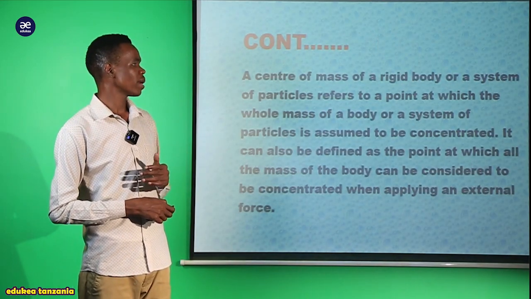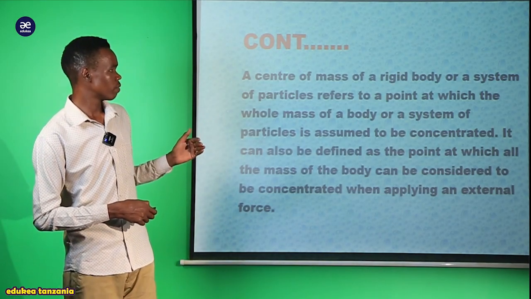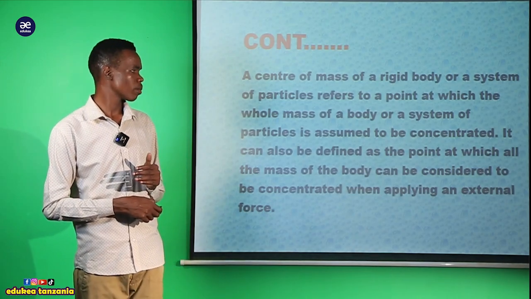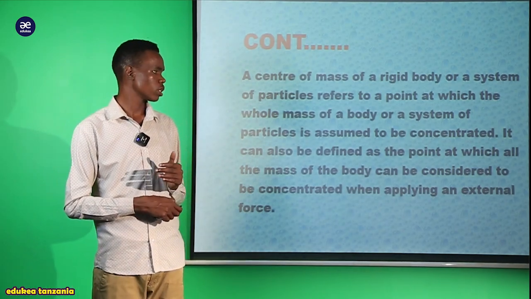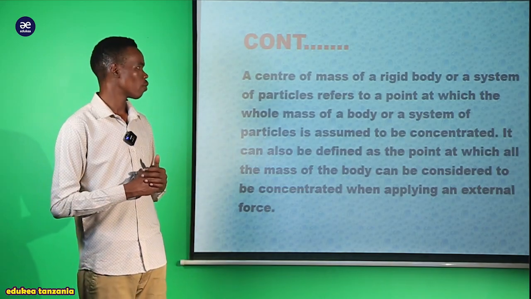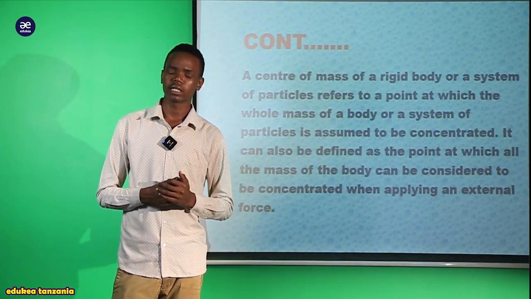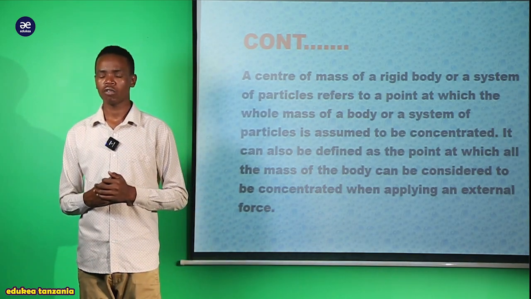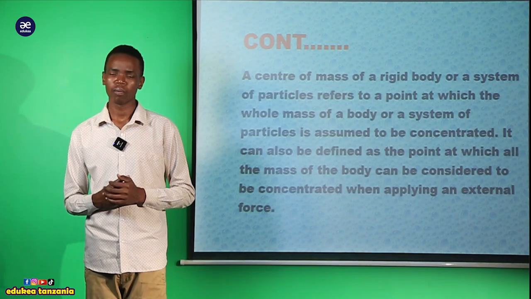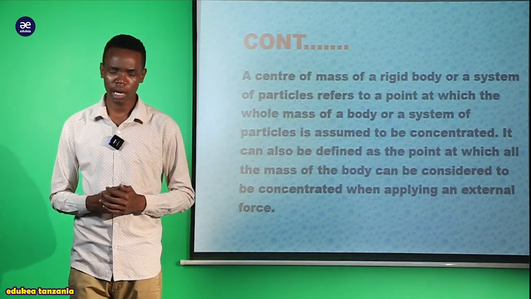So the center of mass of a rigid body or a system of particles refers to a point at which the mass of the body or system of particles is assumed to be concentrated. After understanding the meaning of a rigid body, now let us look at the center of mass of a rigid body, as our subtopic says, the center of mass.